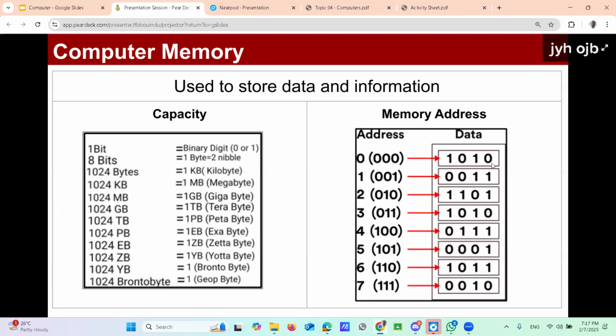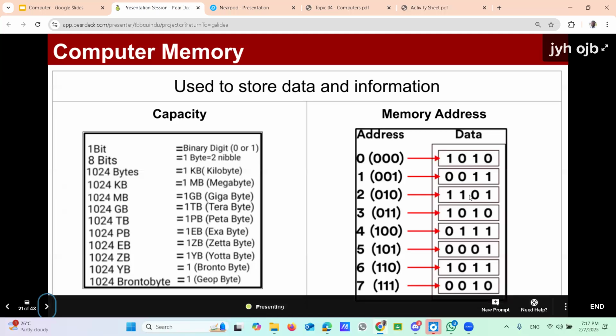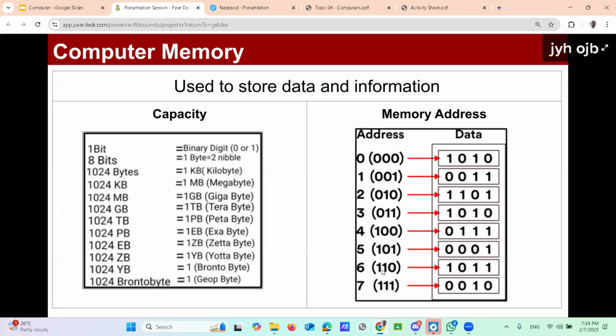Then tell me in which place the data 1101 is stored. Yes, this 1101 is available at the address 010, the second location. If you consider 1011, what is the location? The memory address 110. In that way, you have to get familiar with the data and memory addresses.